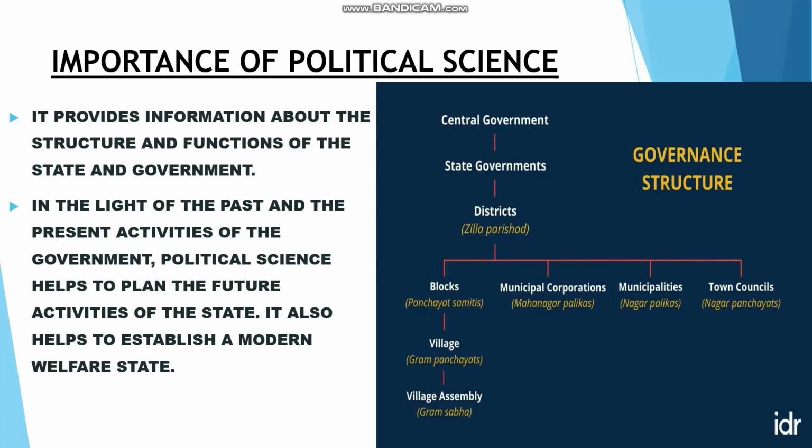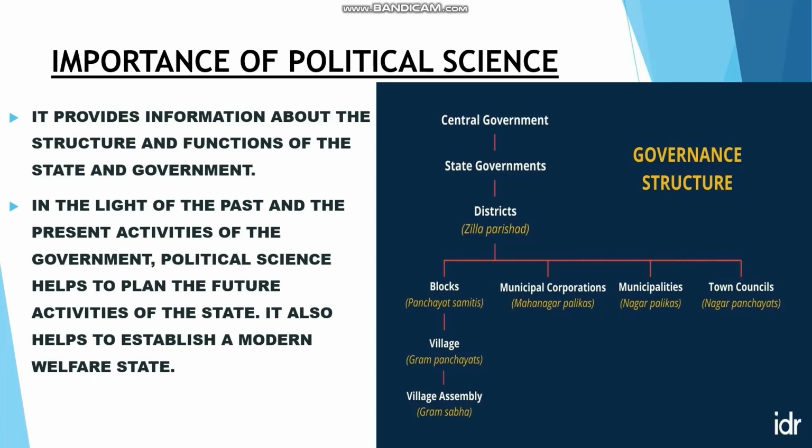These four come under the control of districts and are responsible to districts. And next, the blocks control Gram Panchayats and Gram Sabha. The village and village assemblies are controlled by blocks, that is Panchayat Samitis.